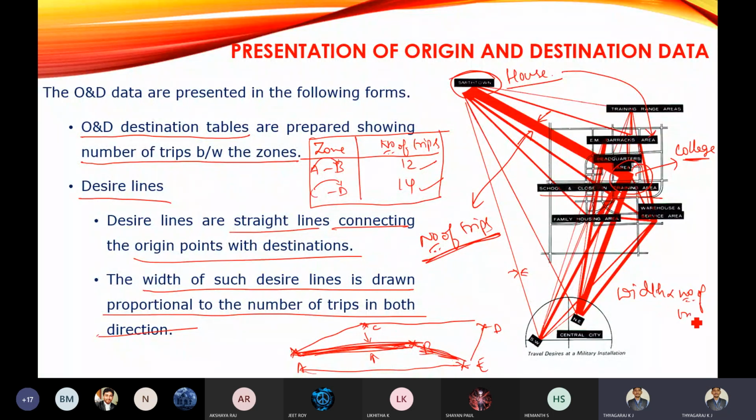As the width increases, the number of trips increases. If the width is very less, the number of trips is also very less. This thing you should understand. This is about the desired line. The desired line is a line connecting the origin and destination, and its width tells us about the number of trips between origin and destination.